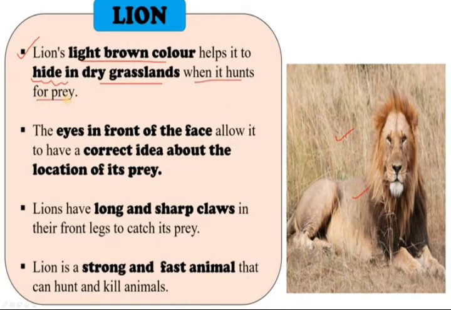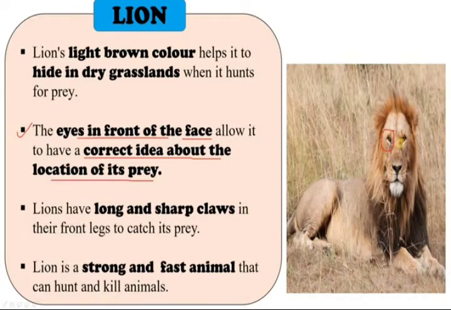Look at here. The eyes in front of the face allow it to have a correct idea about the location of its prey, because their adaptation is such that their eyes and their body color were blessed to them. And you can see how the shape of the eyes works. Look at here, this is the predator, this is the prey. You can see these eyes in front of the face allow it to have a correct idea about the location of its prey.